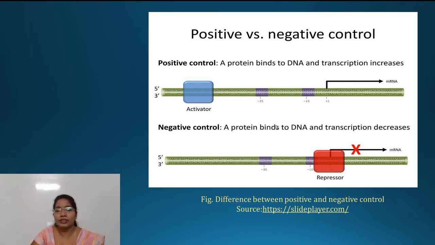Let's see this diagrammatically. This is the positive control, in which a protein such as an activator binds to the DNA and results in an increase of transcription. Whereas in the negative control, a protein such as a repressor binds to the DNA and results in a decrease of transcription. So in positive control there is an increase in transcription, and in negative control there is a decrease in transcription. This is the difference.